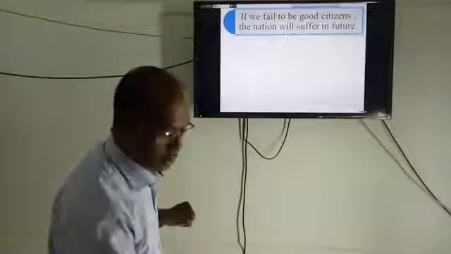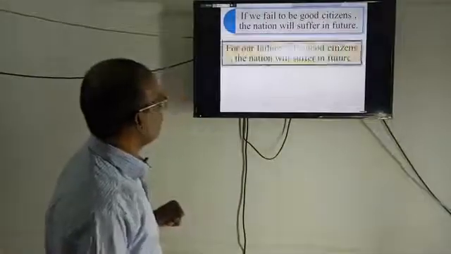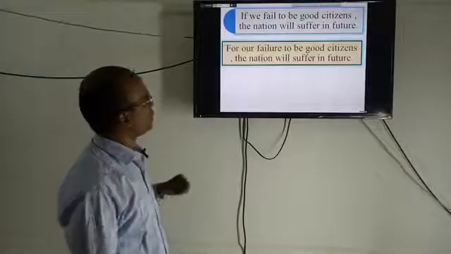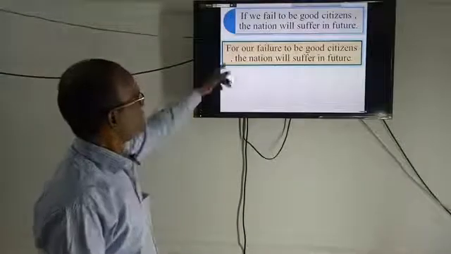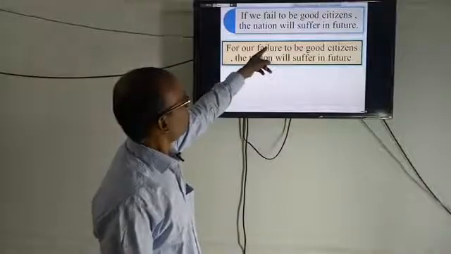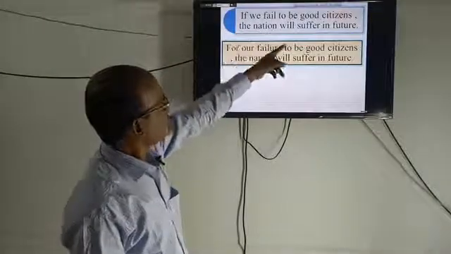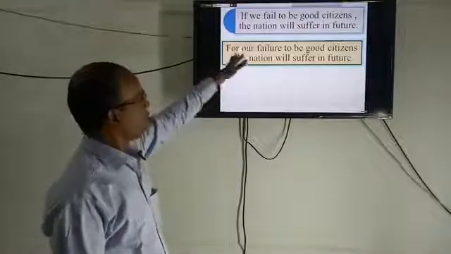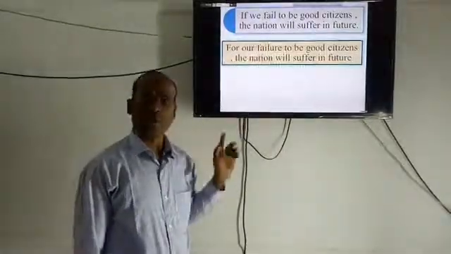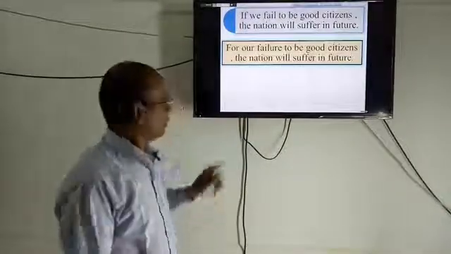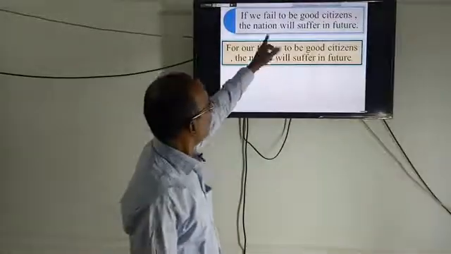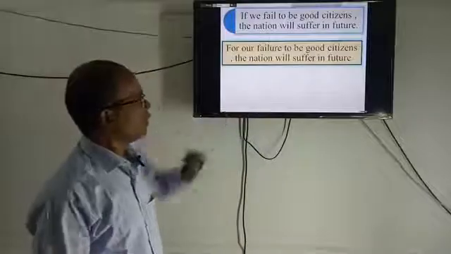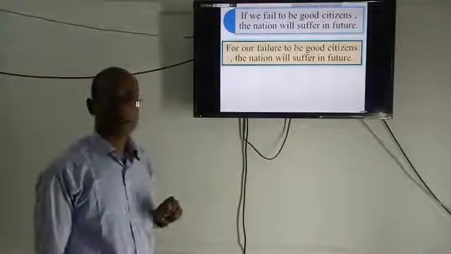So look at the simple form of this complex sentence. For our failure to be good citizens, the nation will suffer in future. The subjects are different, that's why we couldn't use without plus gerund.